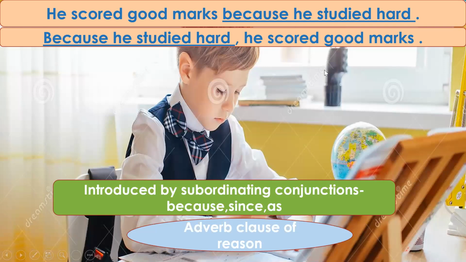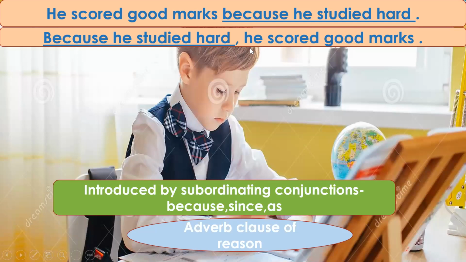Because he studied hard. So you can ask the question why and you will get a reason. Okay. Now, same sentence, we can write it as because he studied hard, he scored good marks. But in this case, you will notice that I have put a comma. Why? Because if a subordinate clause comes after the main clause, we do not need to put a comma.